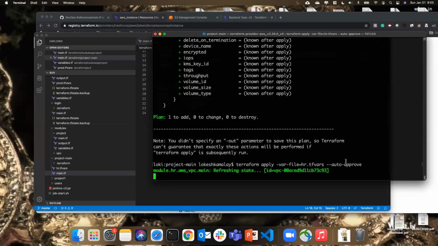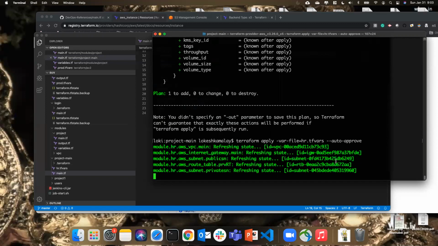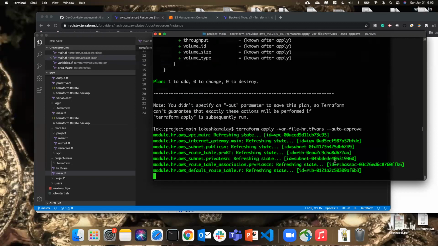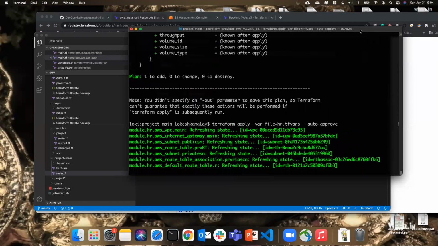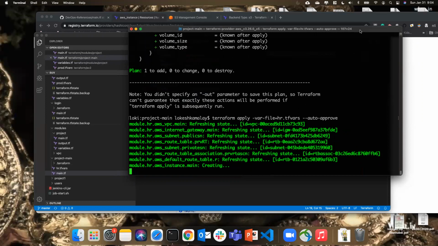Because once you hit this, when you realize that you made a mistake, even if you hit Control C, the API calls will already have gone to AWS. There is very little chance that your Terraform will break. Again, it will leave your state file in a tainted mode. Whichever resources are not properly spun up, it leaves them in a tainted mode. Again, you have to untaint them or you have to destroy them.